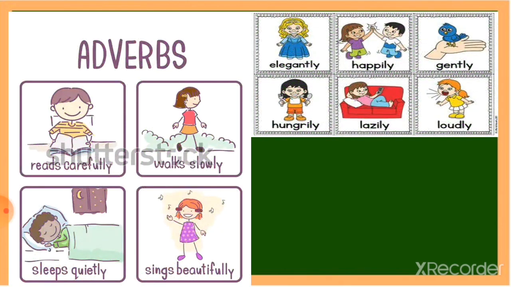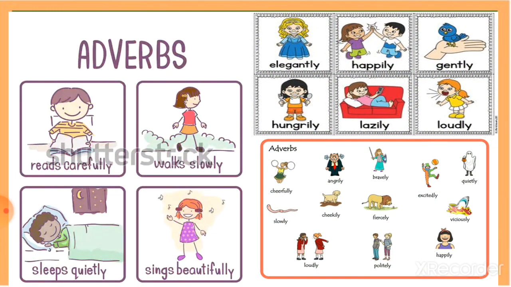Now, let us see some pictures to understand the concept of adverbs further. Here he reads carefully. She walks slowly, and so on. So carefully, slowly, quietly, beautifully are some of the examples of adverbs. Here there are more. She's shouting loudly. I'm holding the bird gently. She's lying on the sofa lazily, and so on and so forth.